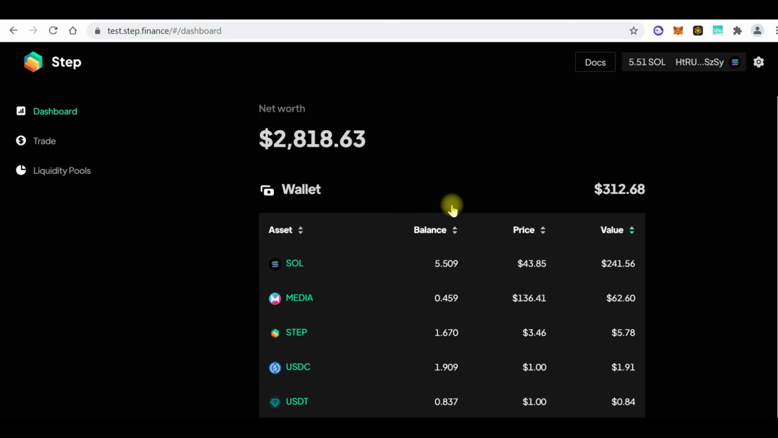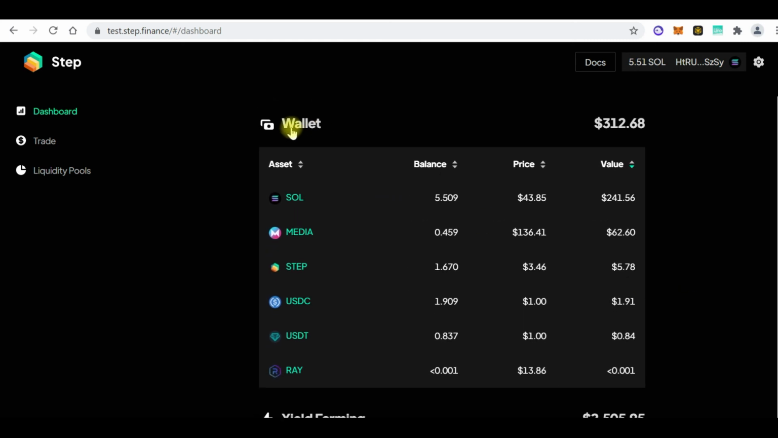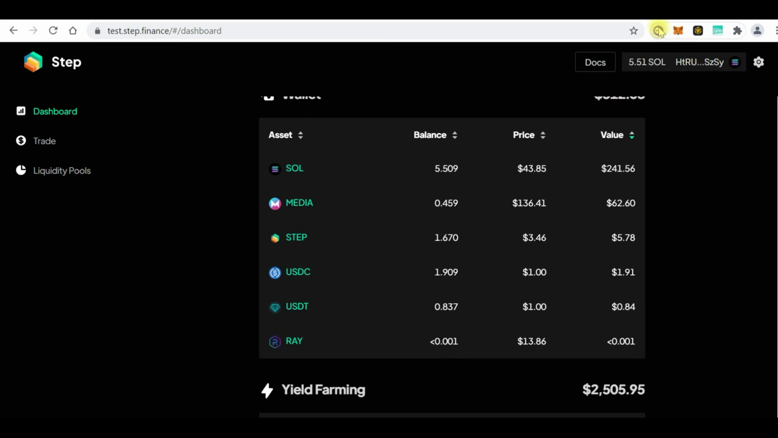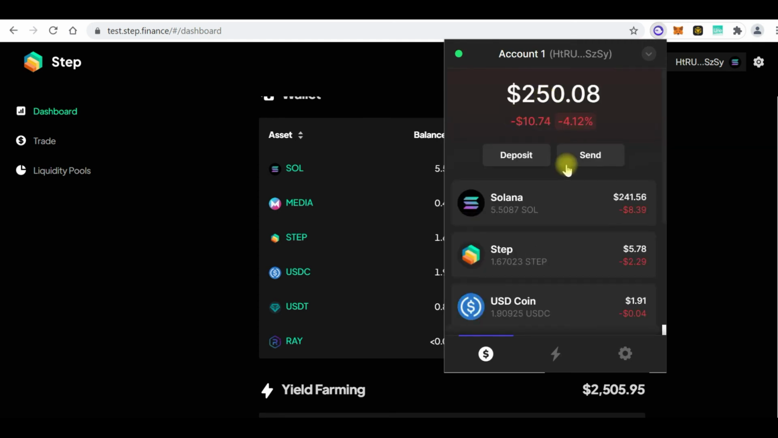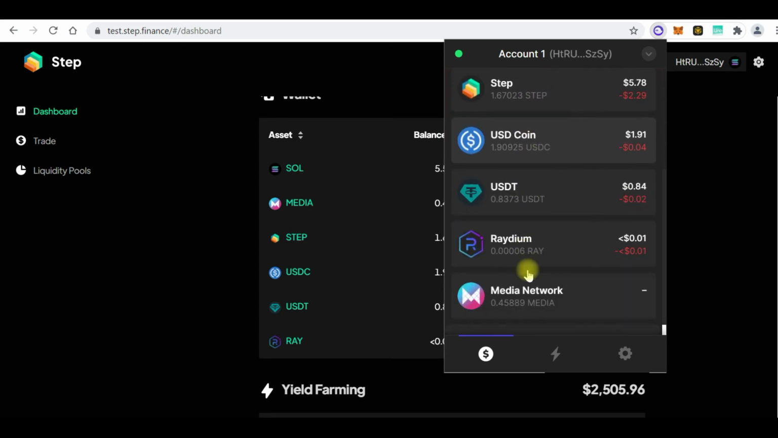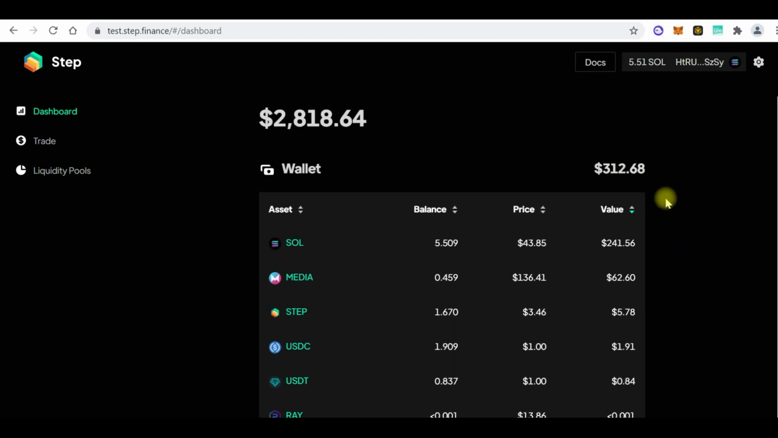So now what a yield aggregator does is it shows you what you have in your wallet. So it shows that I have assets of $312. I think the figures are slightly different, but they are not supposed to be that wild. I think probably it's down to where they are sourcing their information from. This Solana, Step, USDC, USDT, so yeah, 315.